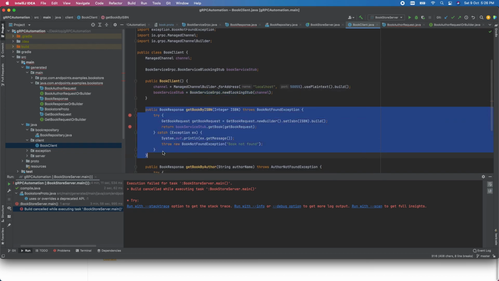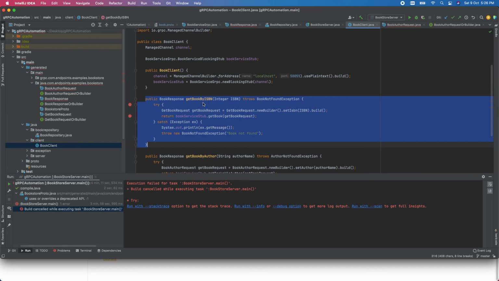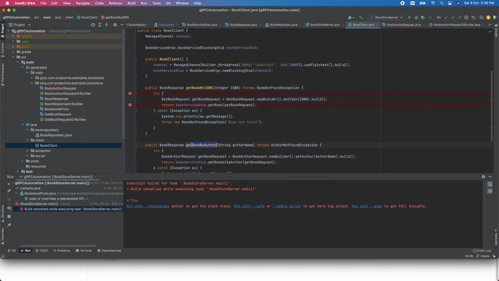We have two methods, search book by ISBN and search book via author. In the client, from the test code, I just wanted to make it very simple, so that a Java user or Ruby user should just pass their values in their respective data type format.